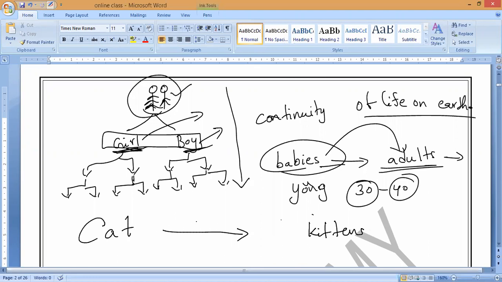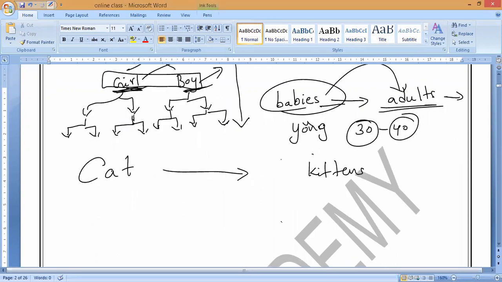Usually a cat's life is what? 8 to 15 years. Hardly it will survive maximum 8 years. After that, even if you don't kill it, or it is not hunted by somebody, automatically the cat will die. Understand? But it will continue. Every time it will give birth to even 5 babies, 6 babies, yes or no. So cats give birth to kittens, and these kittens will continue this life on this earth. Is it yes or no, guys? So their species may live forever. These kittens again will become parents, big cats. Again these cats will give birth to kittens.